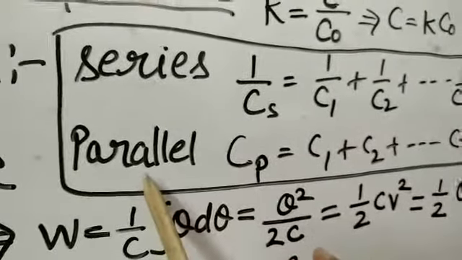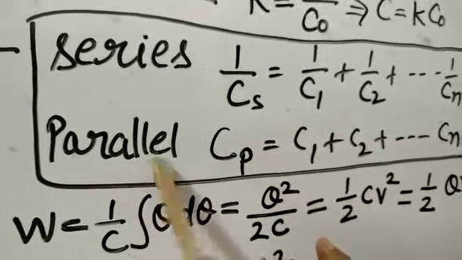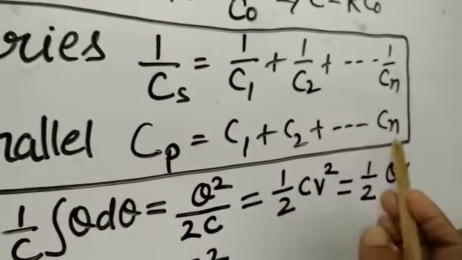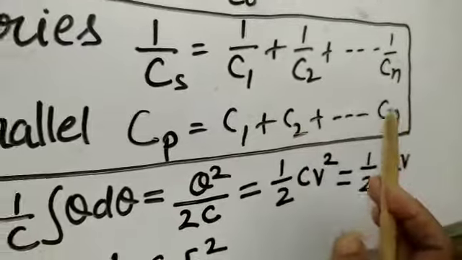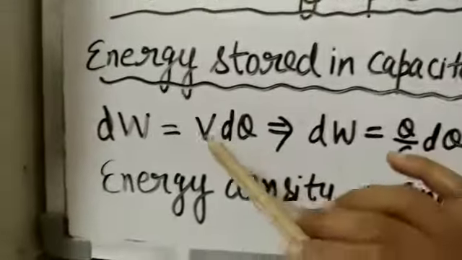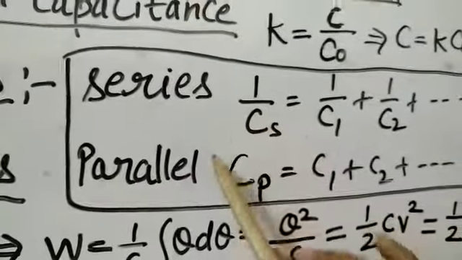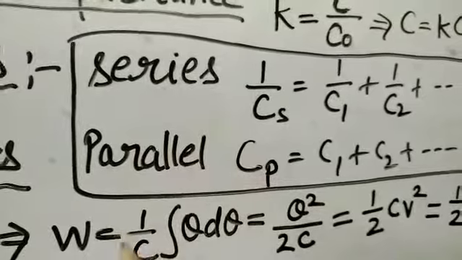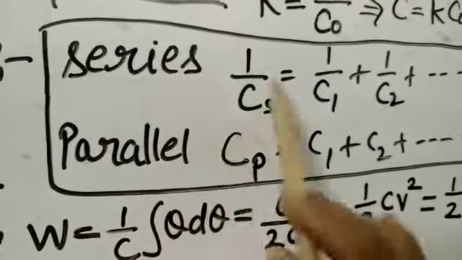Now, if we combine the capacitors in parallel, then Cp is simply the sum of the capacitances: C1 plus C2, up to whatever the values are. Okay. Now, these are opposite to resistance. As you studied in 10th class, combinations of resistors in series and parallel, these are opposite to the resistors.